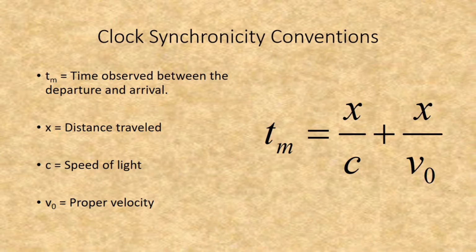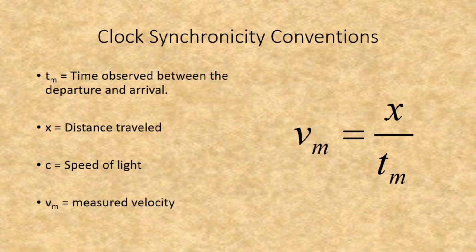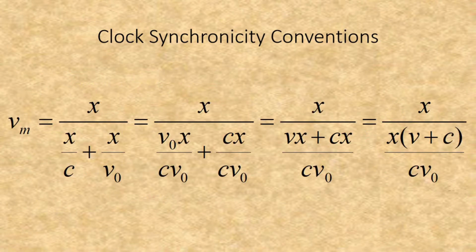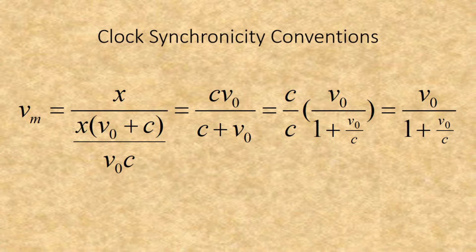If you have a spacecraft heading out from Earth, the time observed between departure and arrival will be the distance divided by the proper velocity plus the distance divided by the speed of light. The measured velocity will be x divided by t sub m. A little substitution in algebra gets us to here. Continuing the process produces these results.